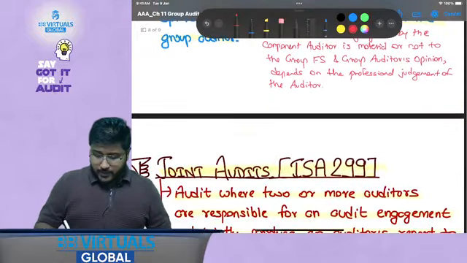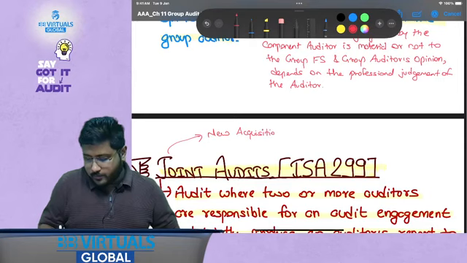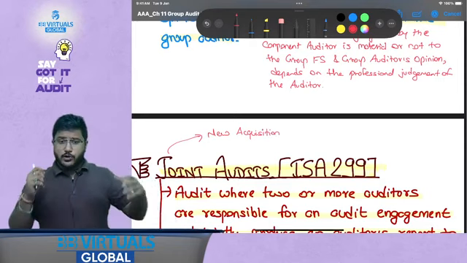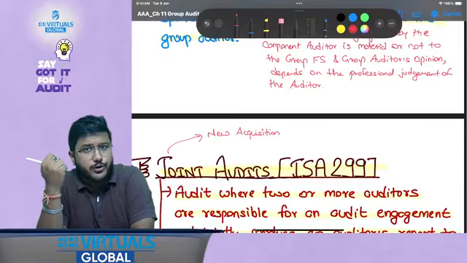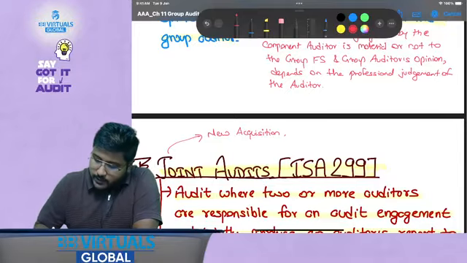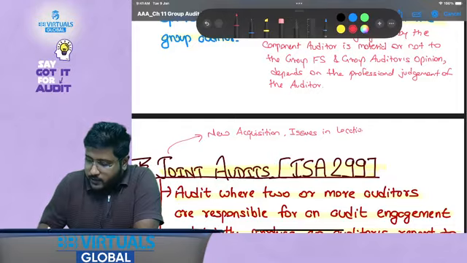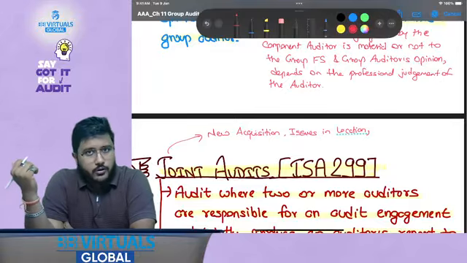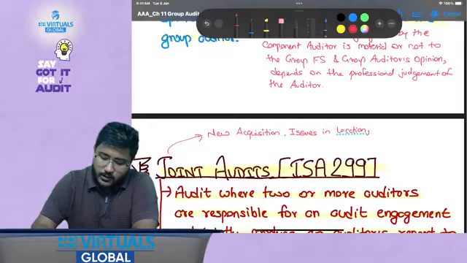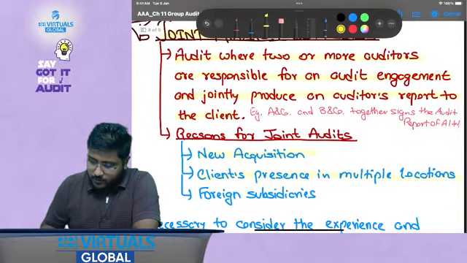Now when could it happen? It could happen when it is a new acquisition. So there could be the requirement of the old auditor as well as the new auditor. Maybe both the clients do not want to leave their auditors, so both might continue with the joint audit. There could be issues in location. So say there are 10 subsidiaries, each located very widely from each other. So we might hire a local auditor also. And sometimes the client might prefer the auditor who used to work earlier. So new acquisition could be the reason, the client's presence in multiple locations, and foreign subsidiaries.